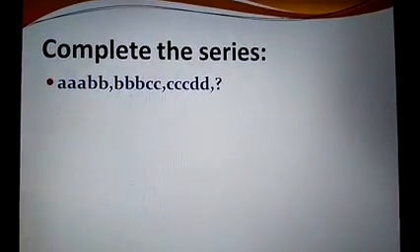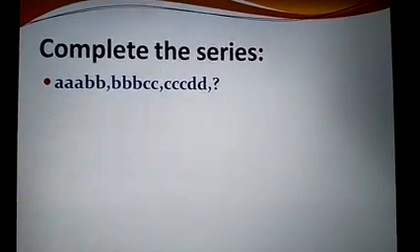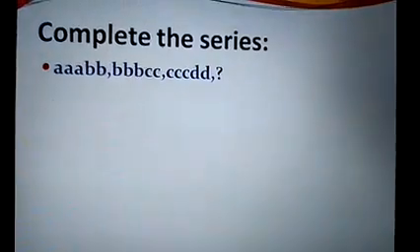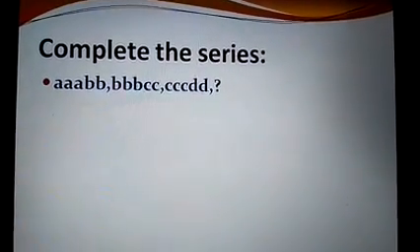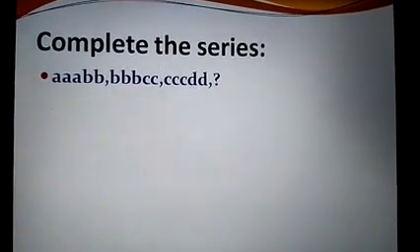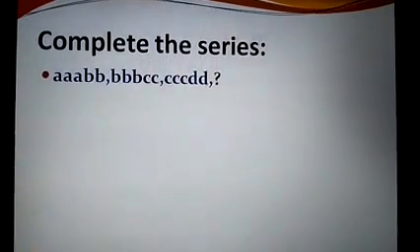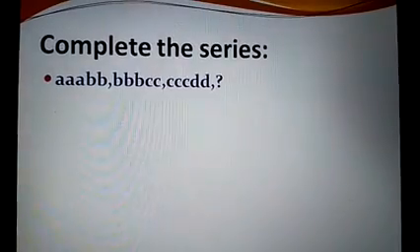But if it is in capital letters, then it will be in capital letters. Now there are some examples where capital and small letters are mixed. Here all are in small letters, but there can be examples where they are mixed. So you have to look for that. Okay, we have done those kinds of sums previously. So this is what we are going to do today.